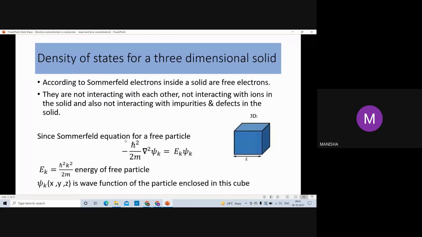Now we find out the density of states for a three-dimensional solid. We know that according to Sommerfeld model, electrons inside a solid are free electrons and they are not interacting with other electrons, walls of the solid and other ions. So we use here the Schrodinger equation, minus ħ² upon 2m del squared ψ_k is equal to E_k ψ_k for a free electron. So potential is zero. Here E_k is equal to ħ² k² upon 2m.